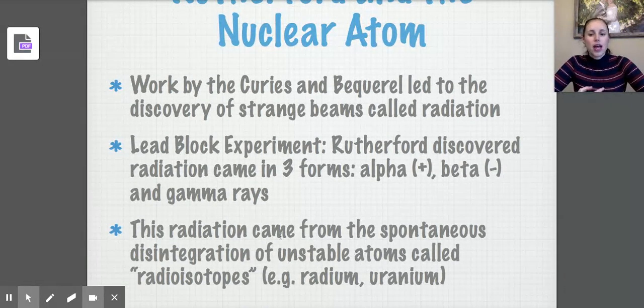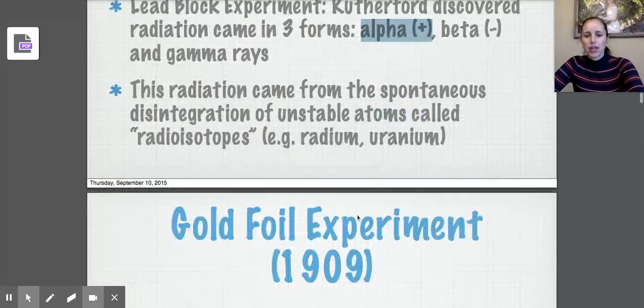This radiation comes from the spontaneous disintegration of unstable atoms called radioisotopes. We're going to talk about isotopes more in our next lesson, so you'll learn a little more about what an isotope is. The biggest thing here is that now we know about different types of radiation. Before, the only way for us to study negatives was with those cathode ray tubes. Now we have a way to study positives, and that's based off of this alpha radiation, or positive radiation. So Rutherford is going to study this positive radiation.